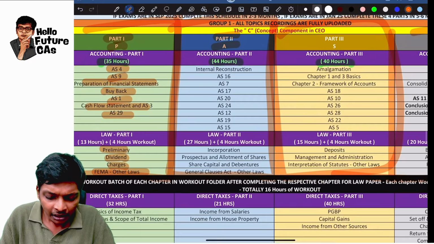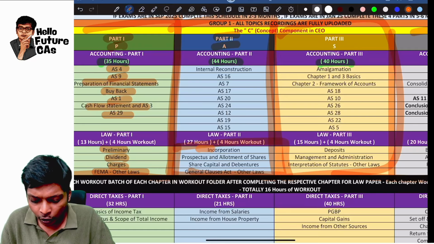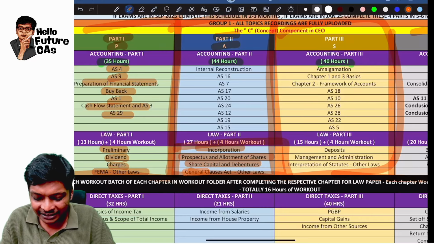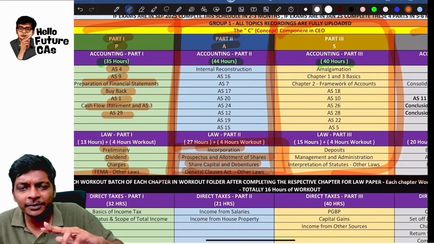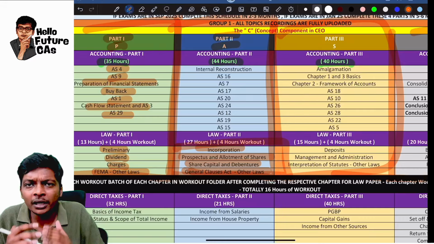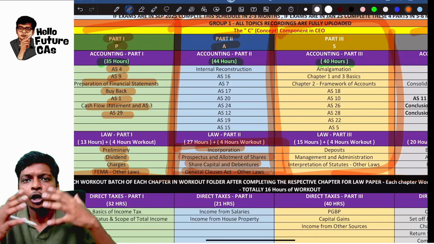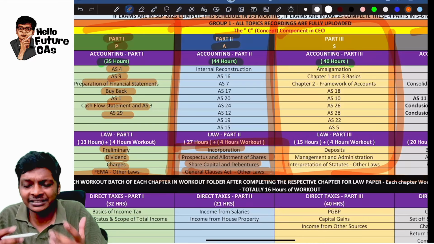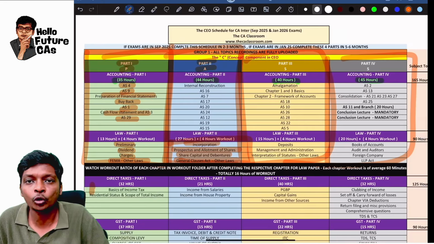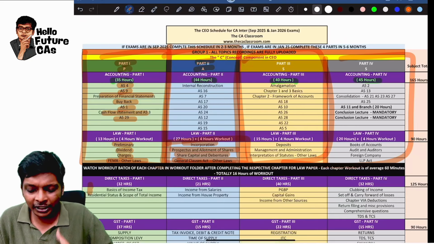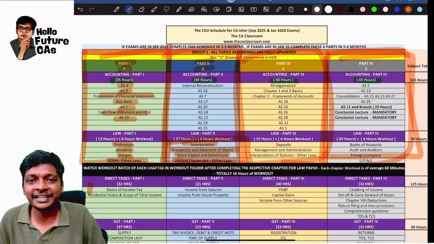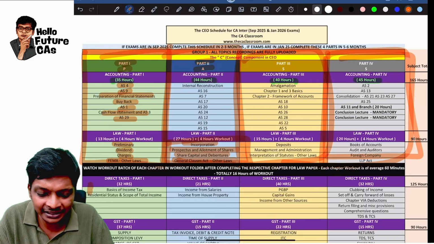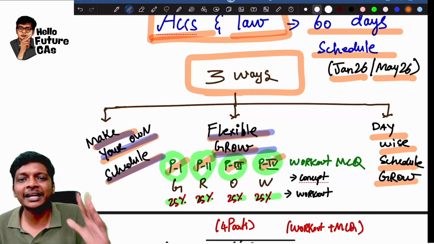For example, in part 2 law, we have incorporation, prospectus, share capital and General Clauses Act. Within these chapters, you interchange however you want based on the lectures that you are watching or revision. Finish these revisions at your own convenience and at your own pace. For our students, once these four parts get over, the entire syllabus comes to an end, one time learning.